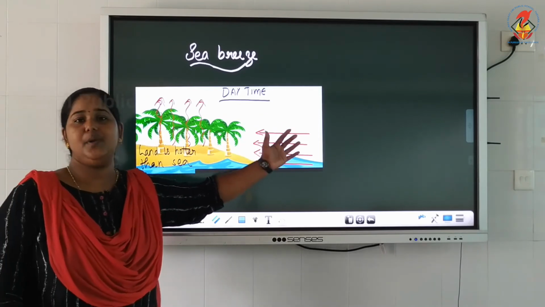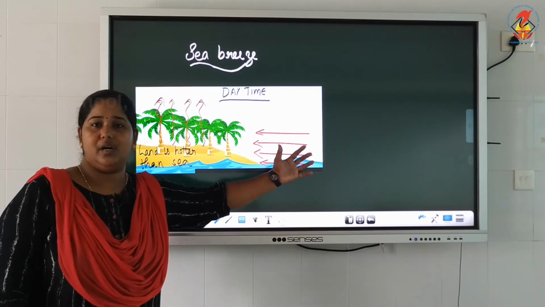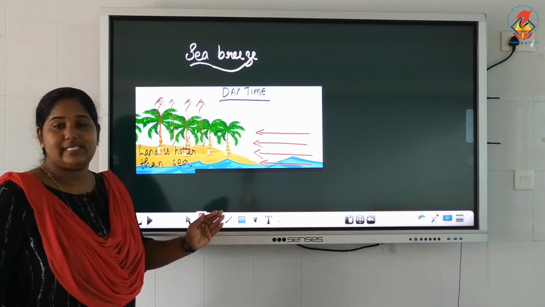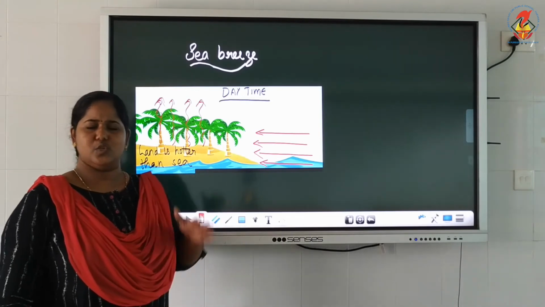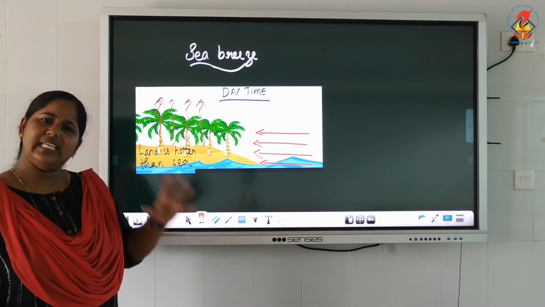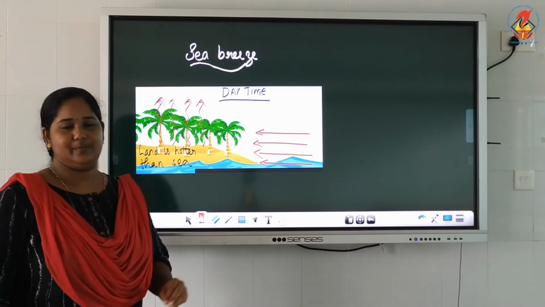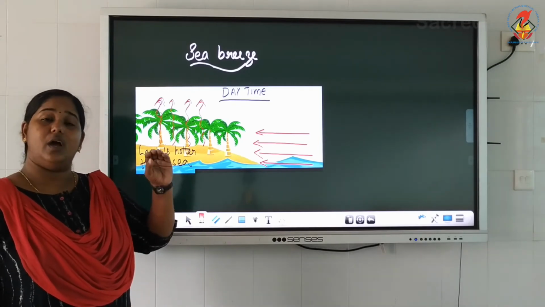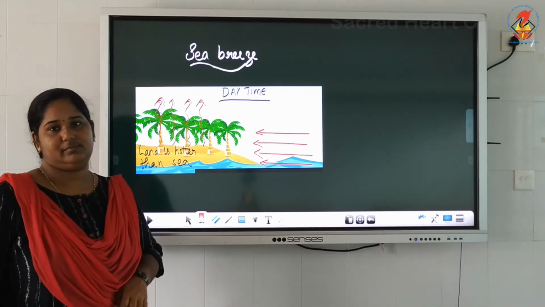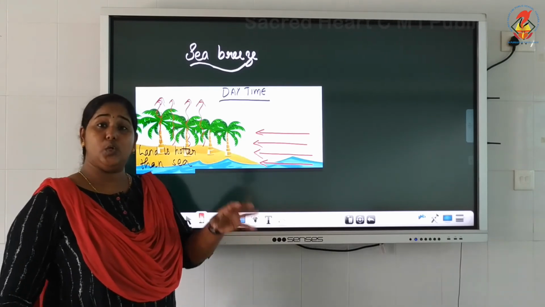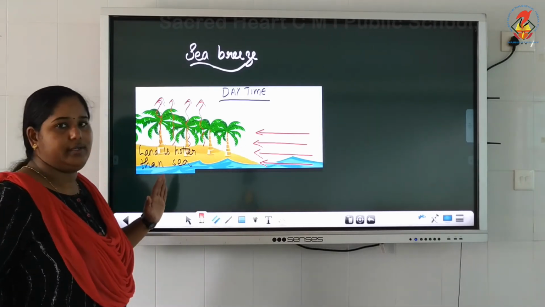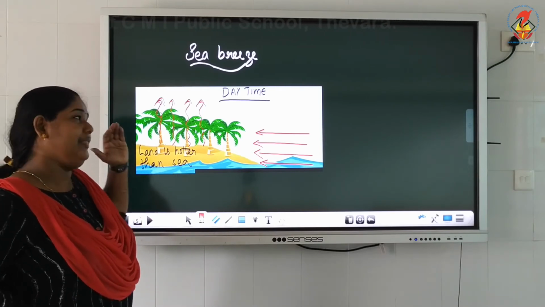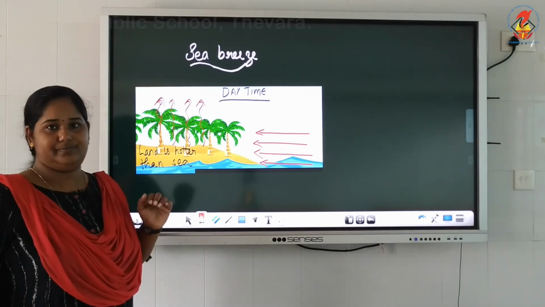This gentle blow of wind or air from the sea to the land during daytime is called sea breeze. So just remember in the reverse order. Sea breeze means it starts from the sea. If it has to start from the sea, the air above the sea should be cooler. If the air above the sea is cooler, the other one should be hotter. Which one? The land. If land is hotter, what happens? The air above the land rises up.